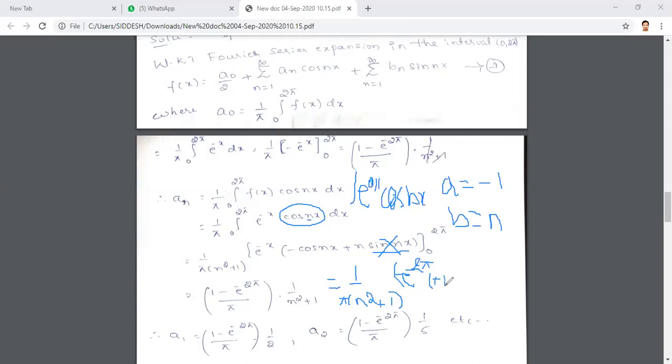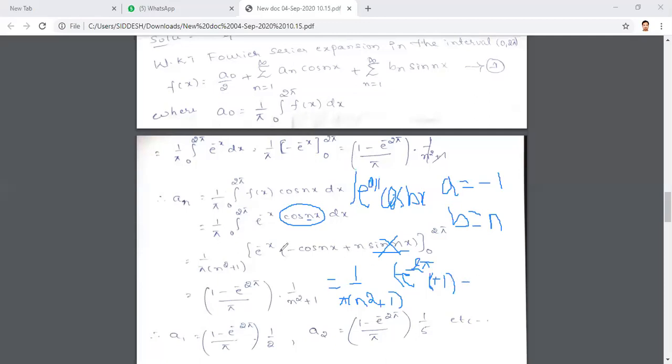Cos n pi is minus 1 power n, but cos 2n pi always gives an even multiple of pi. Cos 0 is 1, cos 2 pi is 1, cos 4 pi is 1. So only even powers are there, and it becomes plus 1.